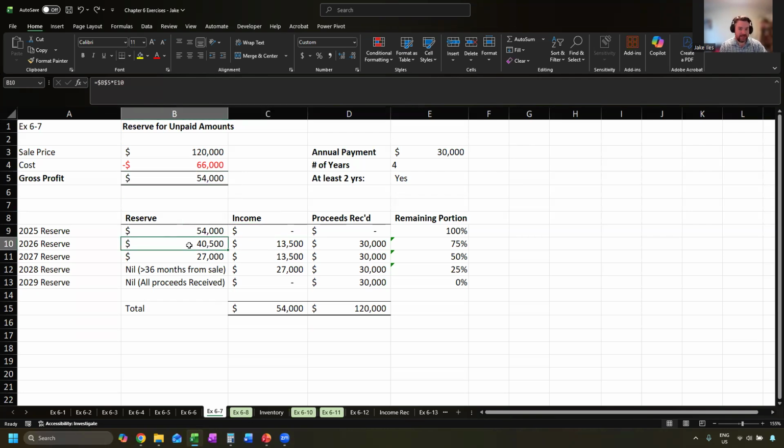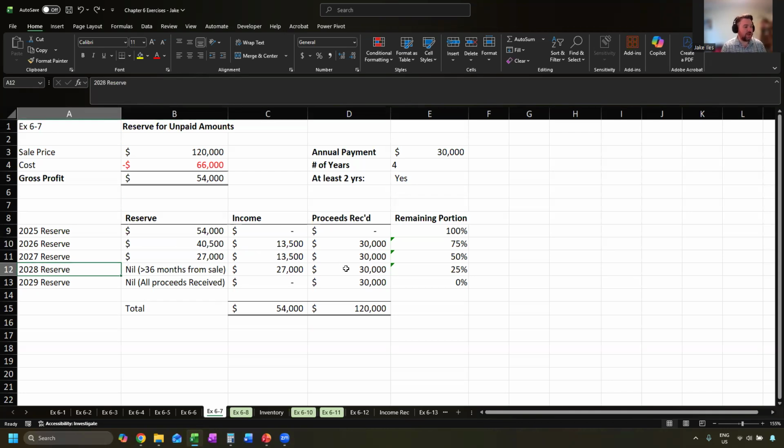Next year, 40,500 gets added to income, and our new reserve will now be half of the profit, 27,000. That's because we've collected 60,000, still 60,000 to go. Our unpaid amount is 50%. So we recognize another 13,500, the difference between our add back and our new reserve.